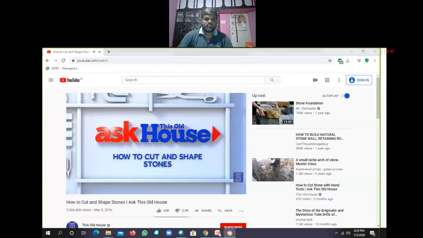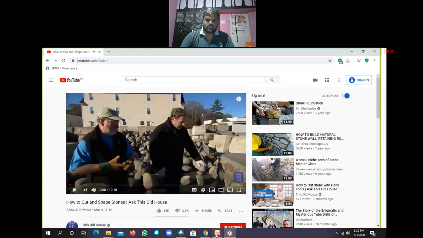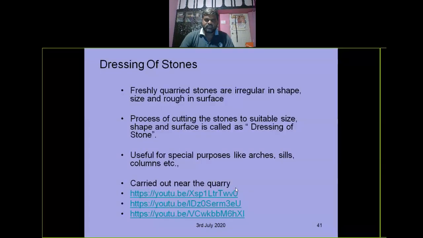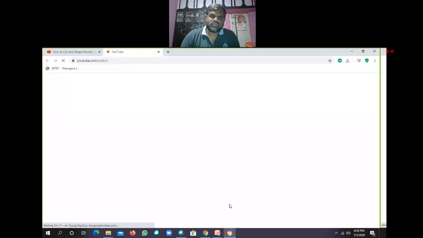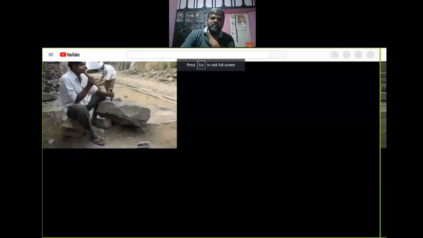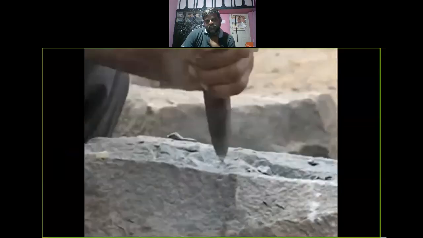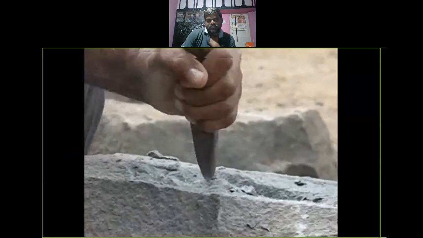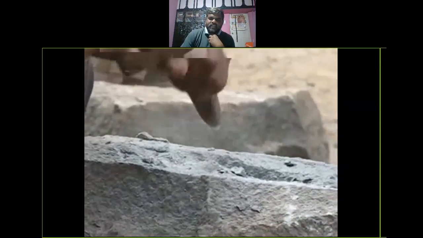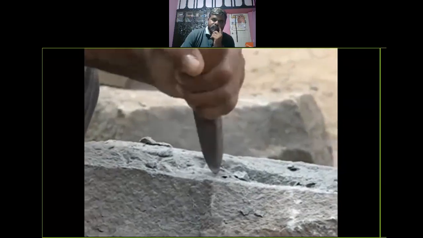Likewise, some more videos are available. That was the video. See another video. So I have chosen two or three videos to show how the dressing is done. See, this is our traditional dressing of stones. They're using a manual method, like cutting the stones using a chisel and hammer.